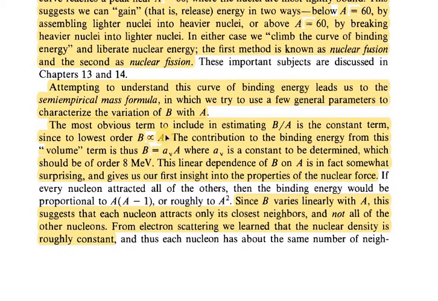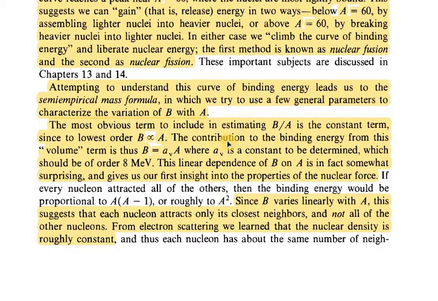And this A is the number of nucleons, so it depends on the volume of the nucleus, so we use it as a volume term.